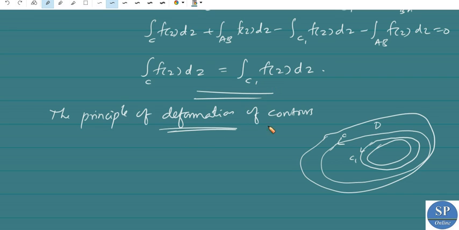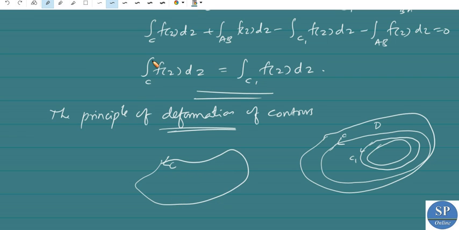Okay, so the benefit of this principle of deformation of contours is actually, if we want to evaluate an integral over a complicated simple closed contour C, we can replace this simple closed contour C with a new simple closed contour which is more convenient.